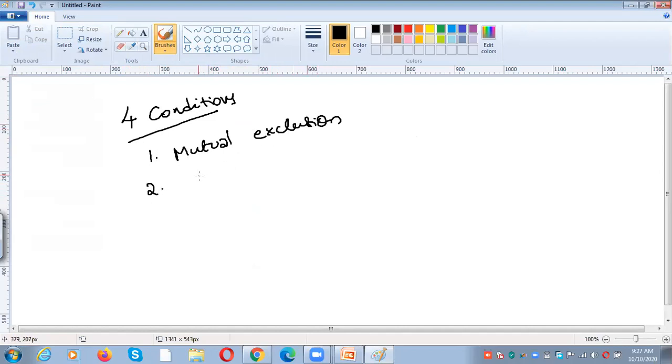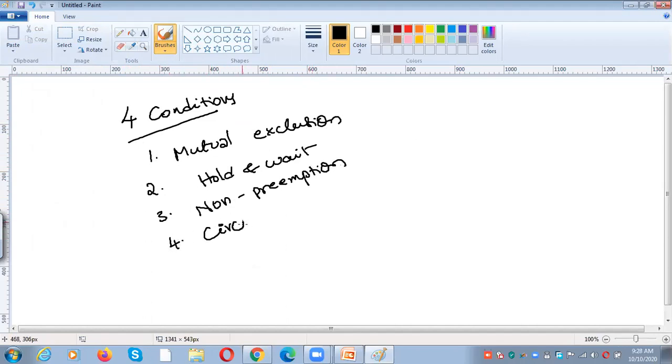The second one is hold and wait. The third one is non-preemption. The fourth one is circular wait.